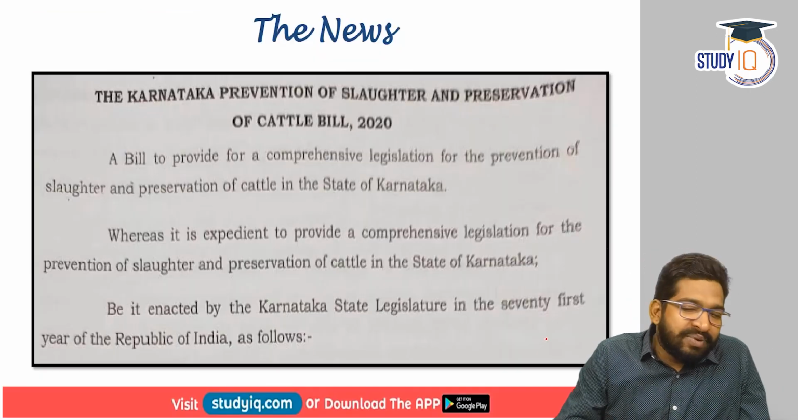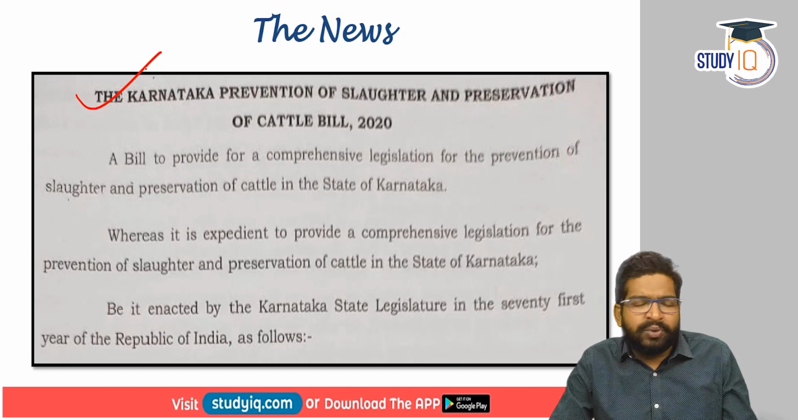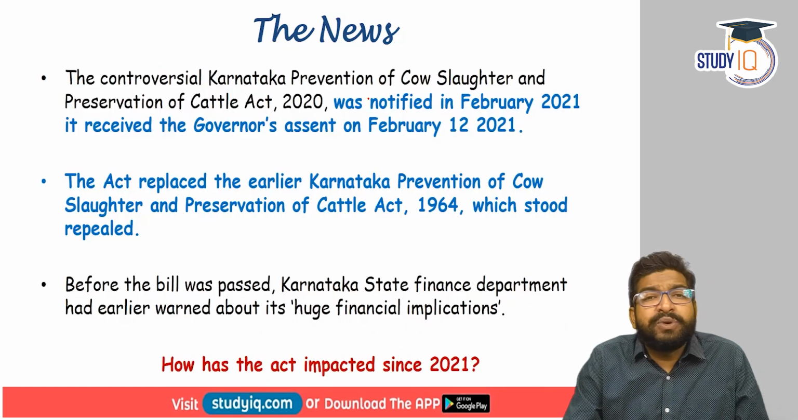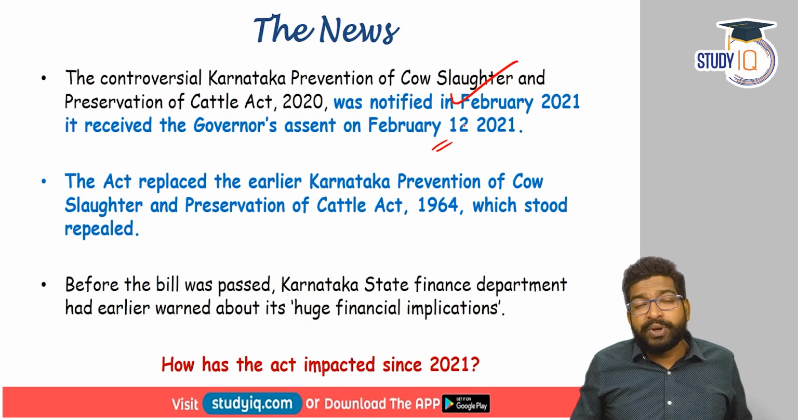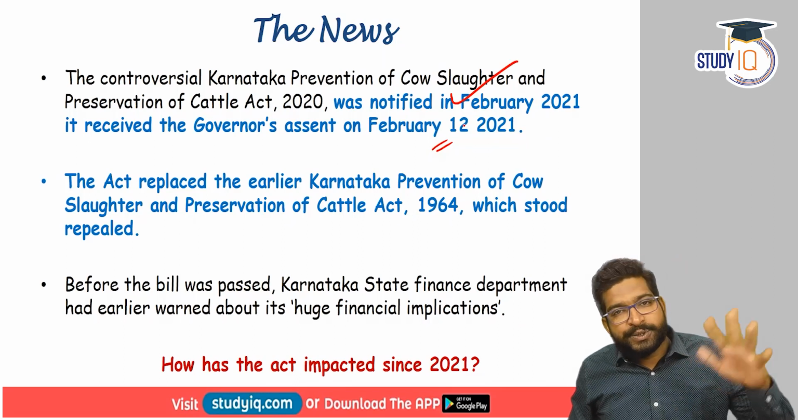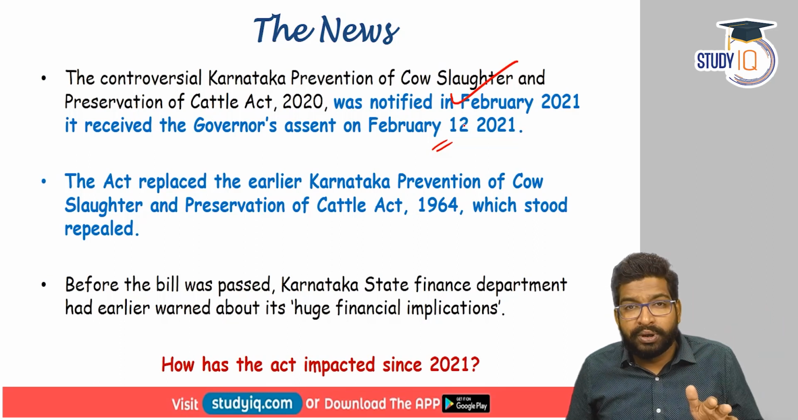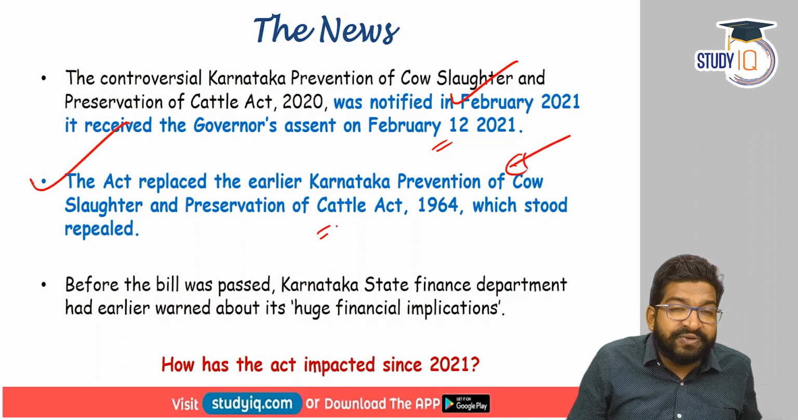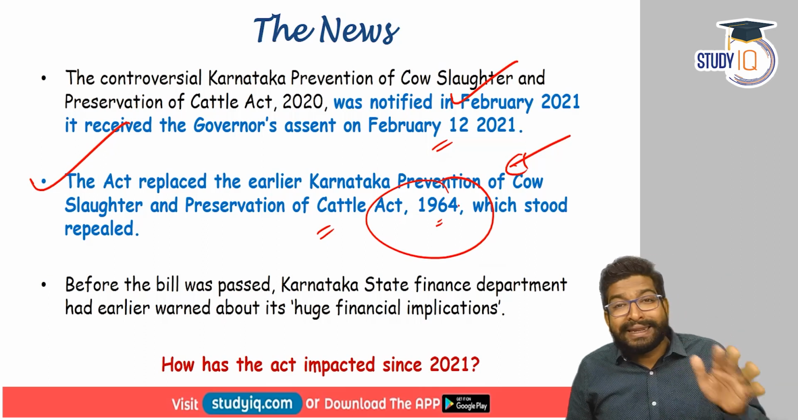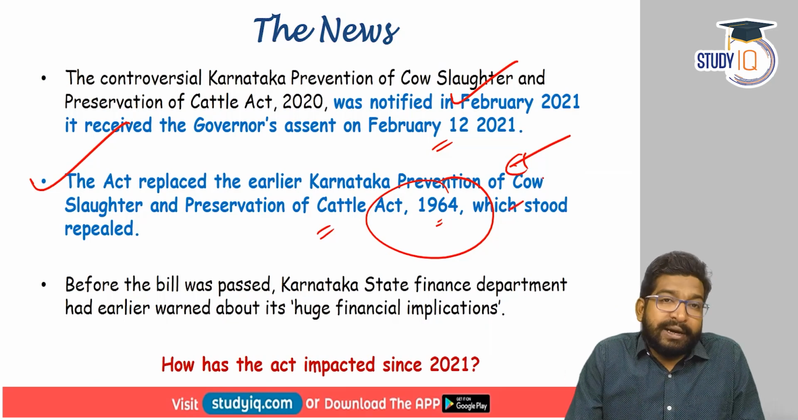As I told you, the Karnataka Prevention of Slaughter and Preservation of Cattle Bill was introduced in 2020. It was passed quickly and it was notified from 1st January 2021. Although the bill was notified in February because it got the assent on February 12, 2021 from the Governor of Karnataka, it was retrospectively implemented from 1st January 2021. The first thing that you need to know is there was already another Karnataka Prevention of Cow Slaughter and Preservation of Cattle Act 1964 which was in action. Now, this particular act which was brought in 2020 has repealed or replaced the 1964 Act.